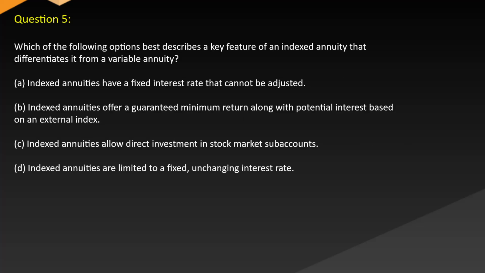Question 5. Which of the following options best describes a key feature of an indexed annuity that differentiates it from a variable annuity? A. Indexed annuities have a fixed interest rate that cannot be adjusted. B. Indexed annuities offer a guaranteed minimum return along with potential interest based on an external index. C. Indexed annuities allow direct investment in stock market subaccounts. D. Indexed annuities are limited to a fixed, unchanging interest rate.